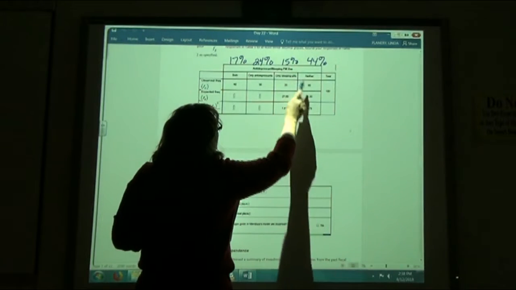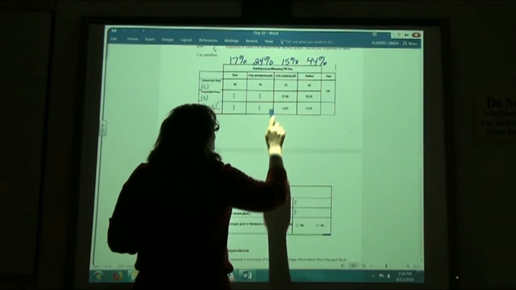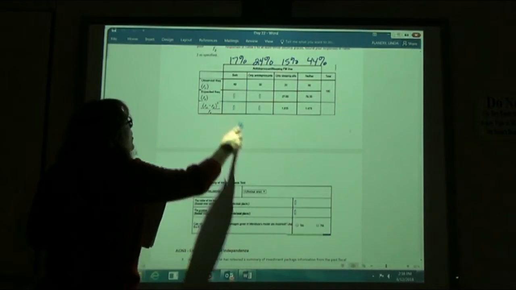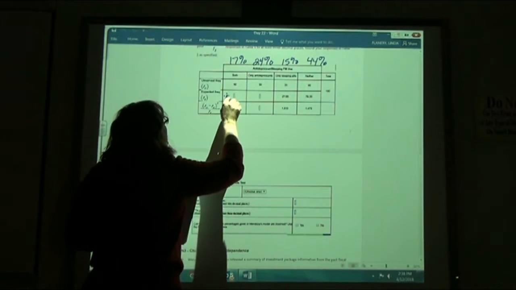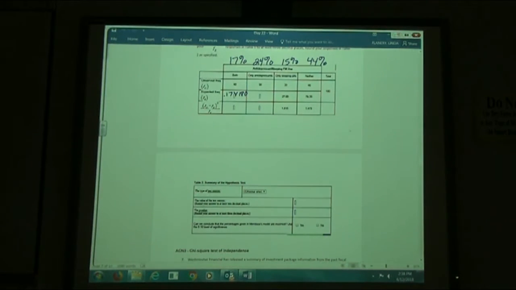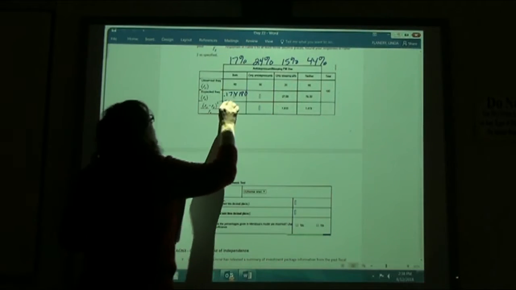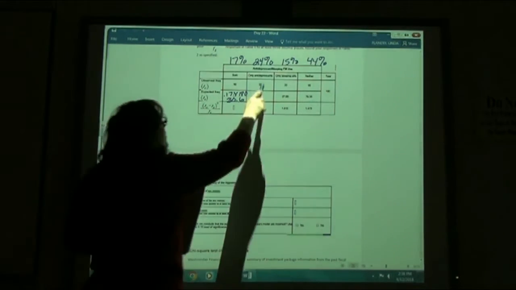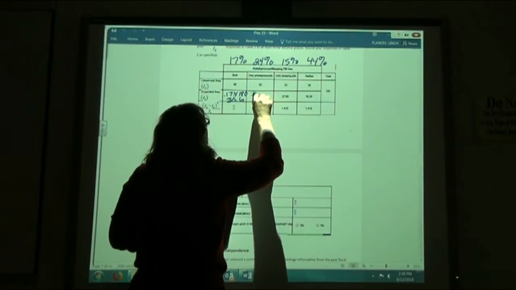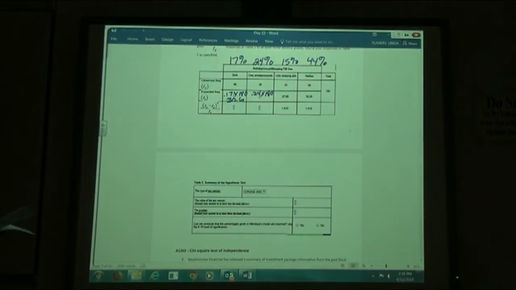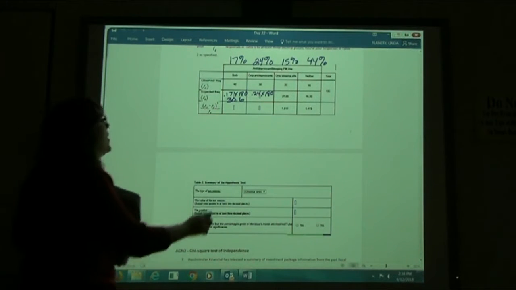Here, these two are filled in. 15% times 180 is 27. 44% times 180 is 79.2. We want these ones. So here, 17% times our 180. If you do 0.17 times 180, you should get 30.6. And then our other one, 24% of 180, so 0.24 times 180 is 43.2.